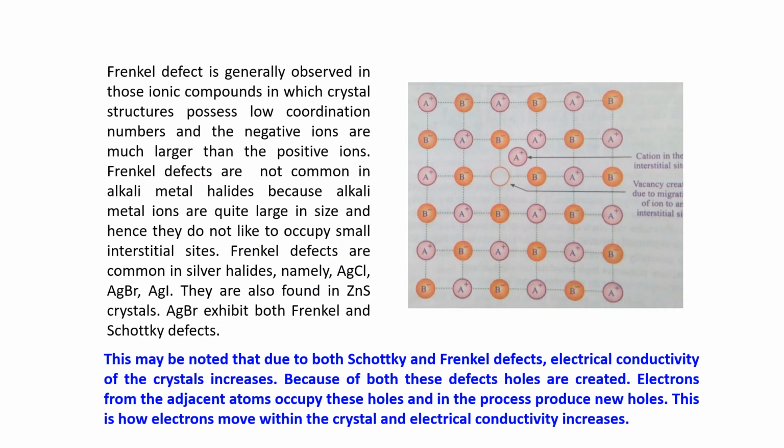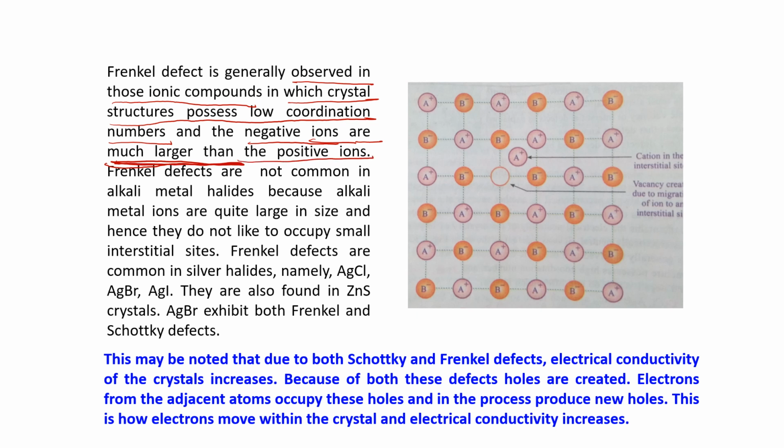is generally observed in those ionic compounds in which the crystal structure has a low coordination number. And this is again very important, the negative ions are much larger than the positive ion.